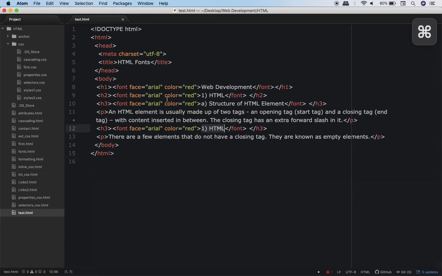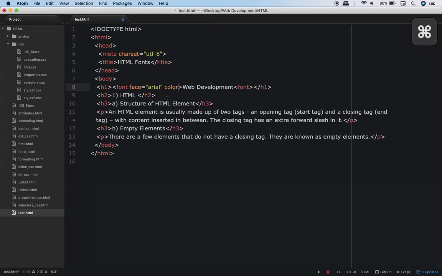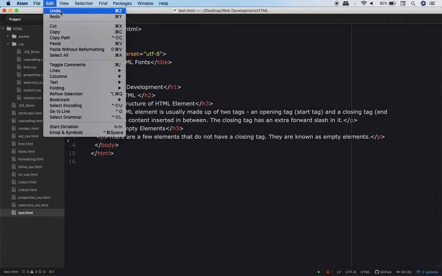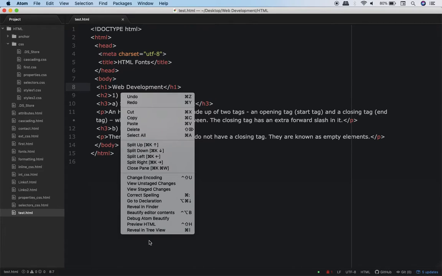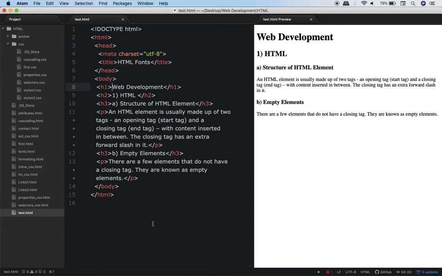Now let me just undo everything I did over here. If you want to undo, you can do it using your keyboard, or you can go to Edit and see there is this option for undo. I'm using a MacBook, so I have the option of Command Z. I think in Windows it is Control Z. Anyway, now this is the original program. Let me execute this. Okay, so this is the output.